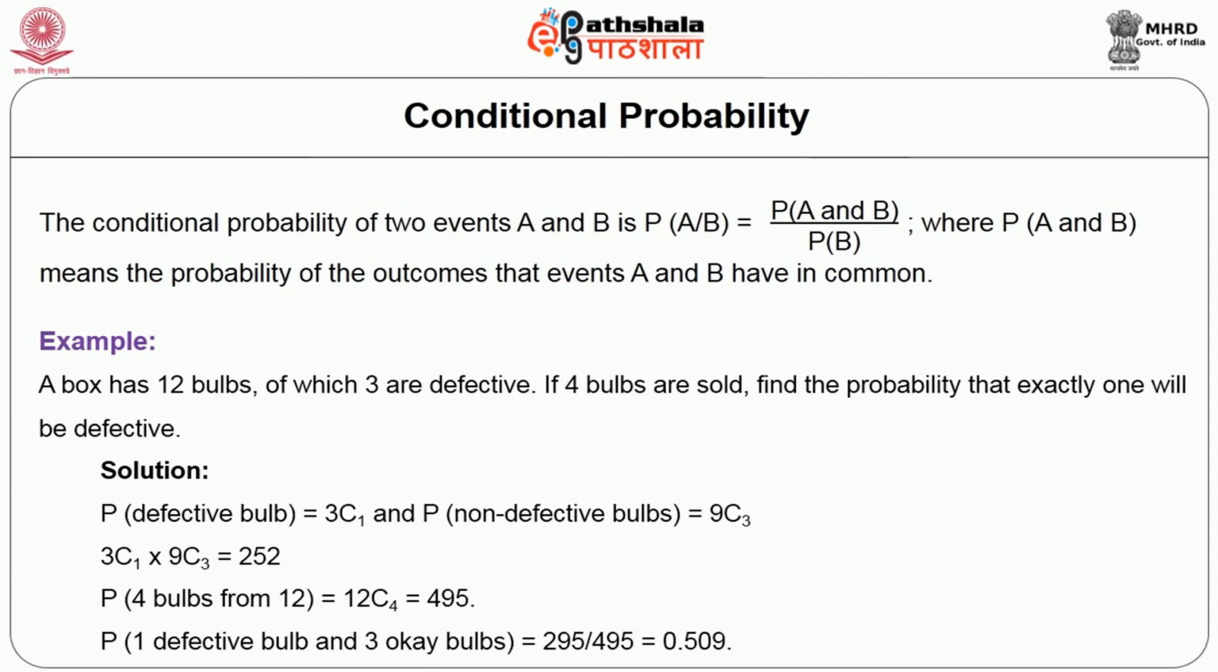So in that 252, you need to find out which is the defective and which is the non-defective. So 12 combination 4 you will get 495, and the favorable ones out of that. So overall you get 1 defective bulb and 3 good bulbs out of the 495. Okay, so this is all about the binomial distribution, which talks about 2 different occurrences.